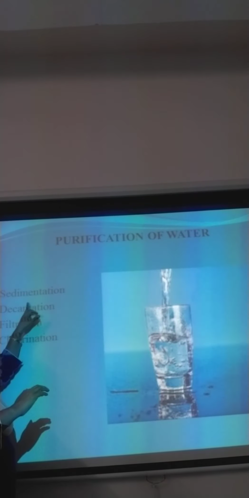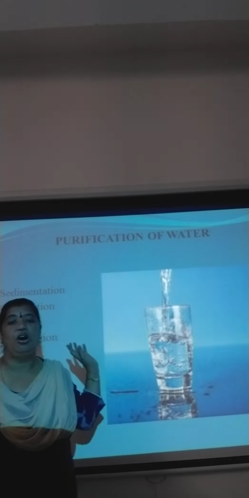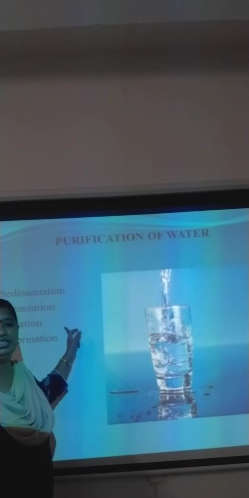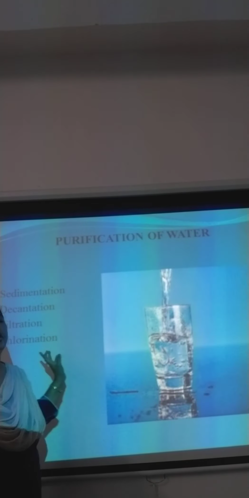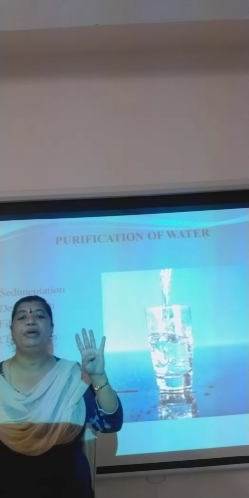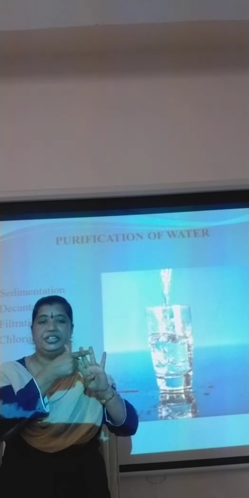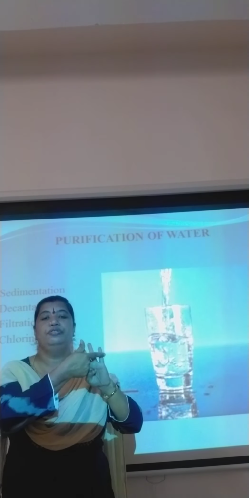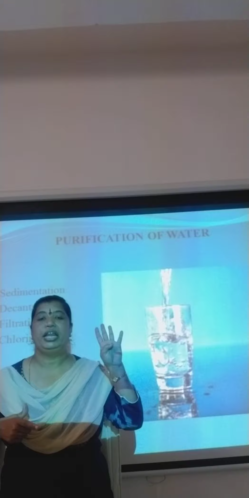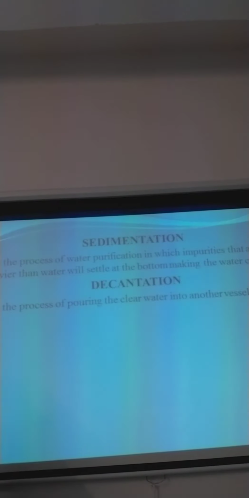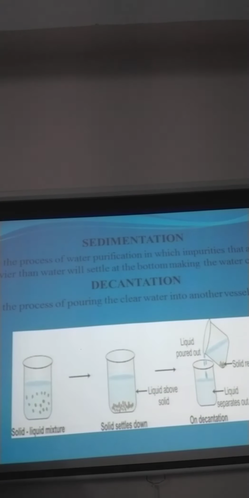Okay, so the four main processes involved in the purification of water are sedimentation, decantation, filtration and chlorination. So there are four main processes: sedimentation, decantation, filtration and chlorination. So with these four procedures you are able to purify the water. Now let's see the process of sedimentation and decantation.